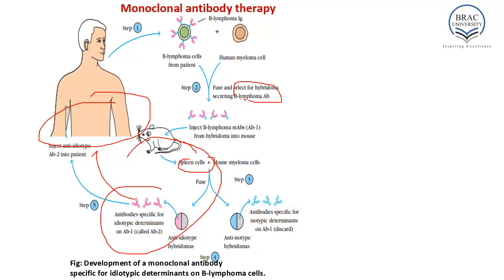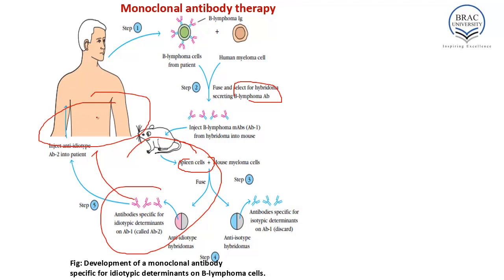So let's summarize. Monoclonal antibodies generated using these procedures are specific for B lymphoma idiotypes in patients with terminal B-cell lymphoma. When this mouse monoclonal antibody generated from B lymphomas from hybridoma is injected in these patients, it bound specifically to only the B lymphoma cells that expressed that particular idiotype immunoglobulin. Since B lymphoma cells are susceptible to complement-mediated lysis, the monoclonal antibody activated the complement system and lysed the lymphoma cells without harming any other cells.